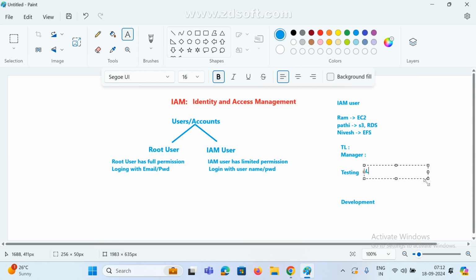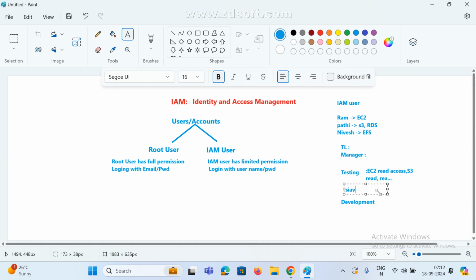Just assume for the testing group I am giving EC2 read access, S3 bucket read access, and some other read access, only read access. If I add any user to this group, which permissions do they get? Not full permission, only read permission.